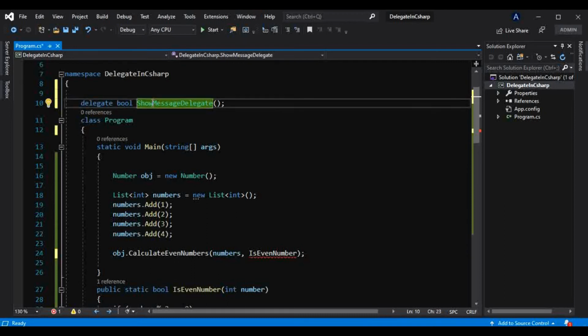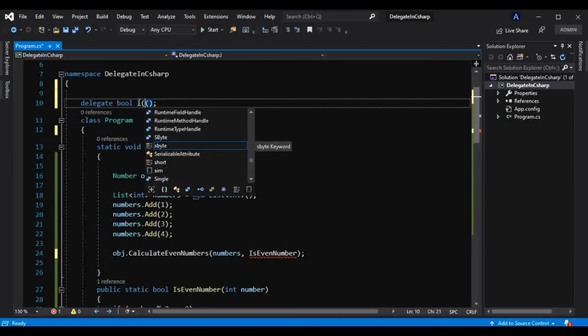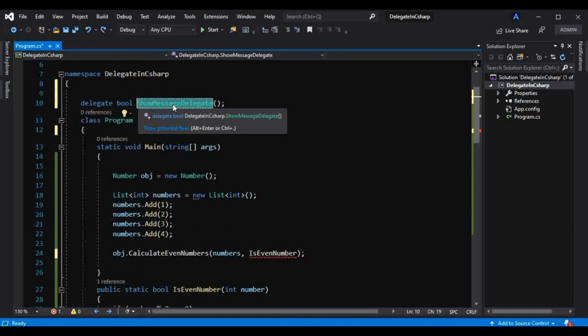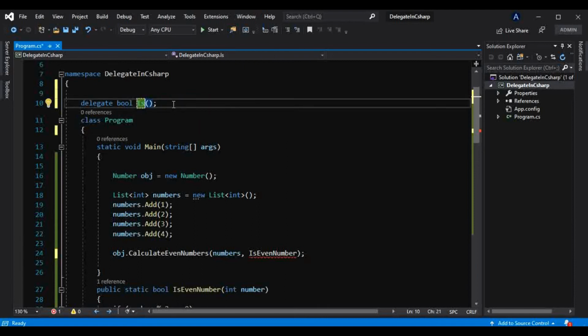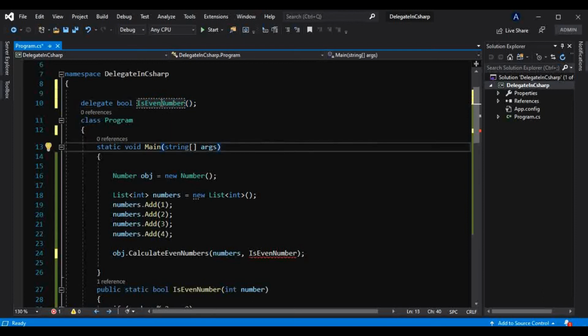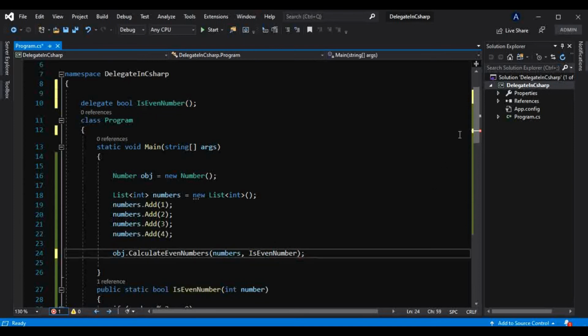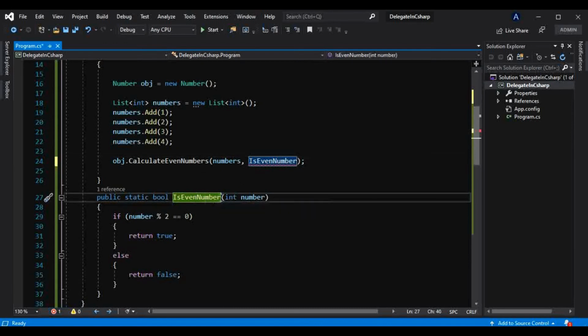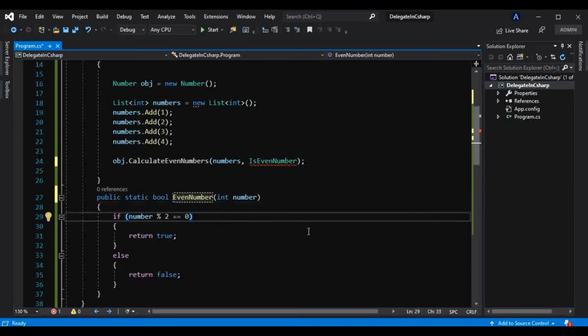Now I will make that method name as is even number. And I will pass that here, and I will change that method name as even number.